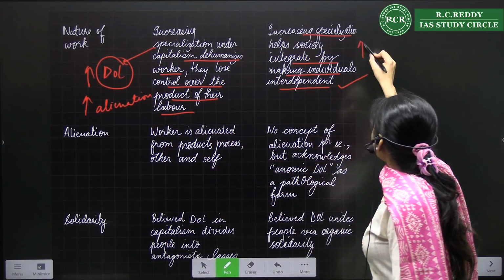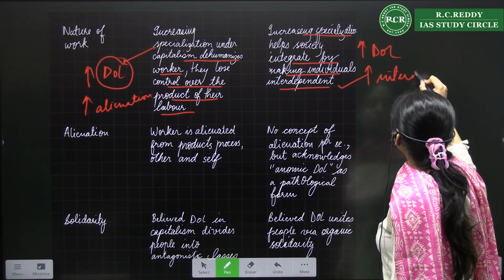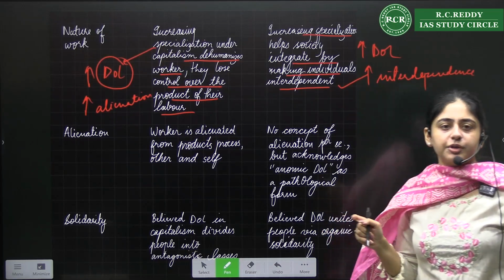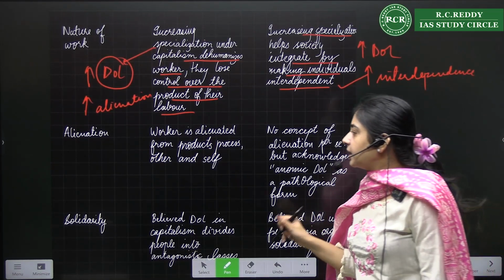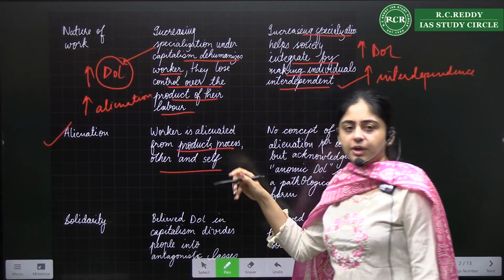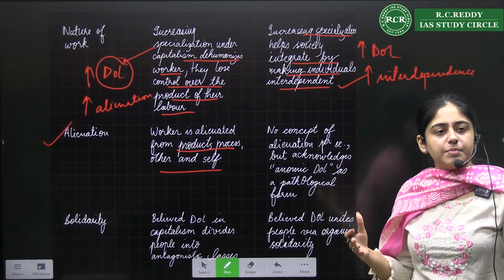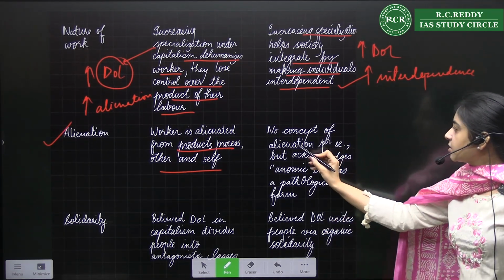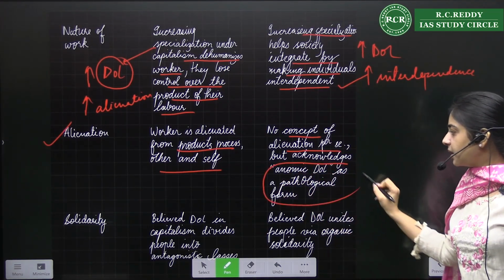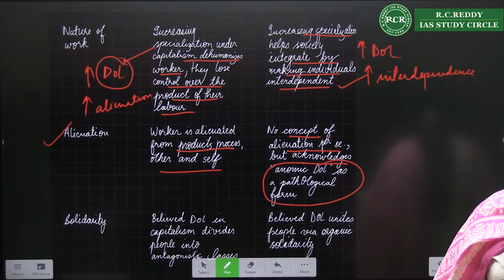For him, as division of labor is happening, more interdependence between different people will come. Then the concept of alienation: the worker is alienated from the process, from the product, from himself, from the fellow worker. Here there is no concept of alienation per se, but he does talk about anomic division of labor as a pathological form of division of labor.